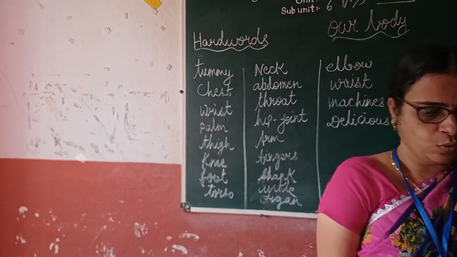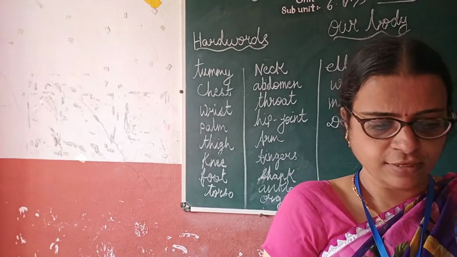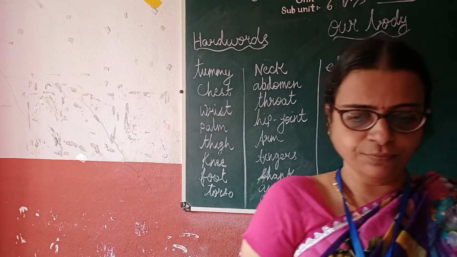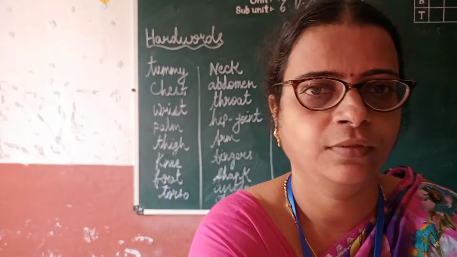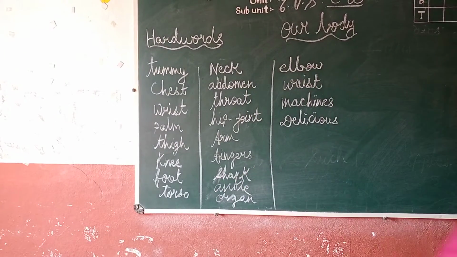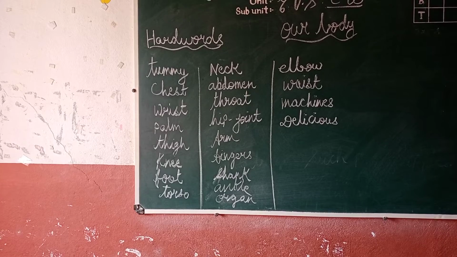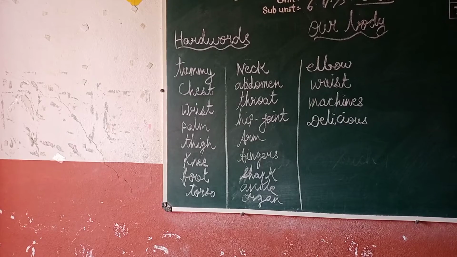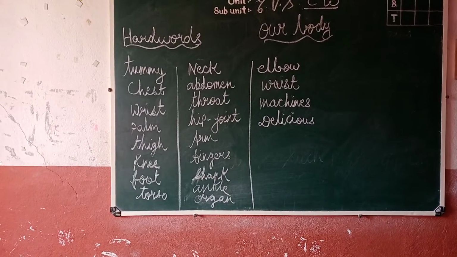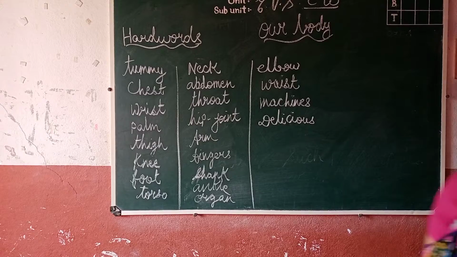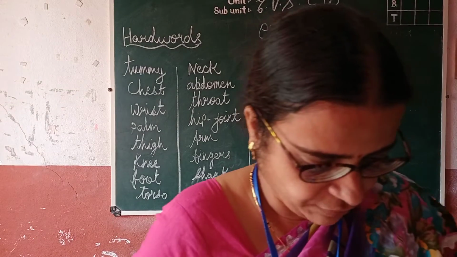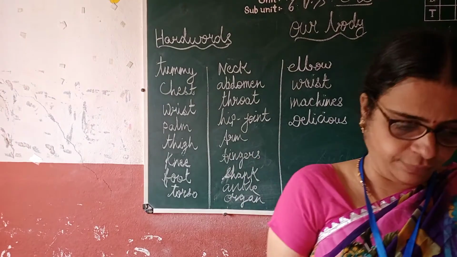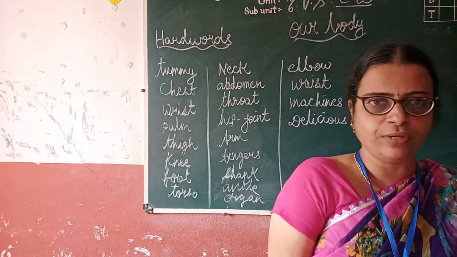So, can you tell what these children are doing? Lesson number 15, page number 86. Look here students. One boy is playing with a football. Means what does he do? He uses one leg to kick that ball, and the hand. One girl, what is she doing with the hand?